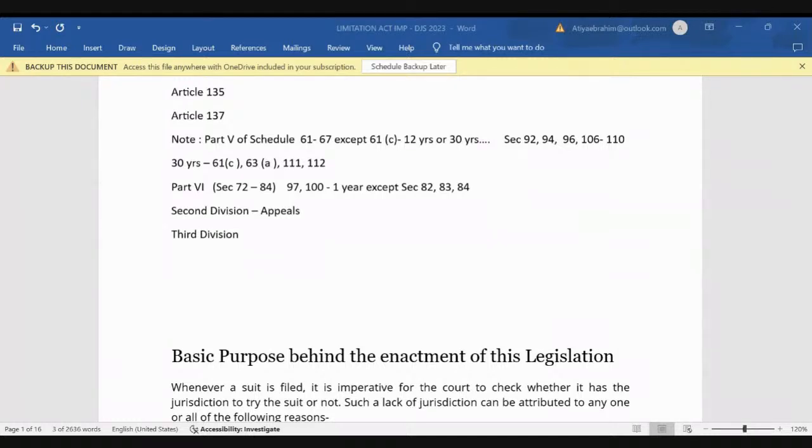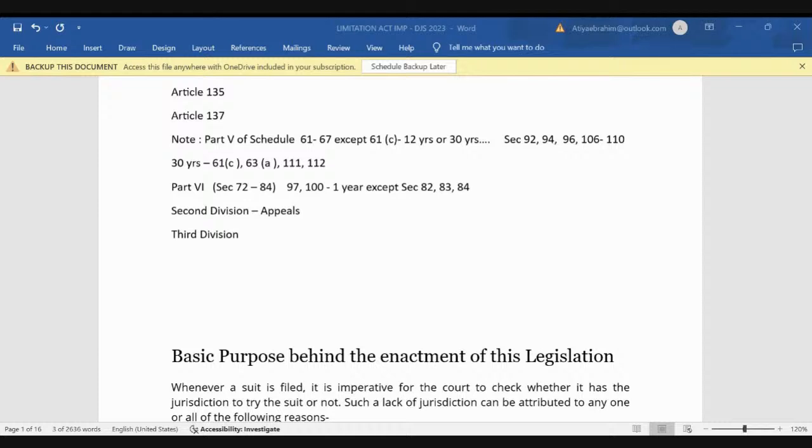Very important again, 25, 26, 27. All these 3 sections are really important. Part 5 is miscellaneous: 28, 29, 30, 31, 32, out of which you just need to do 29, 30, and 31, because 28 and 32 are already repealed.